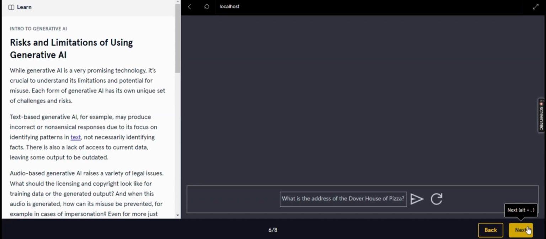For example, if you want to make a logo for your company, you don't need to hire expensive logo makers or a graphic designer to make your simple logo, right? If you go to ChatGPT or any kind of generative AI tool website, you're going to write some prompt like I want this kind of logo, and it's going to make a logo for you within a second, right? So this might be a very big advantage for you, but there is also a disadvantage.